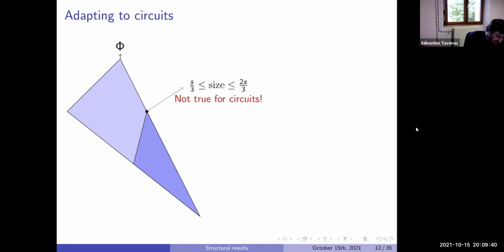Because for a circuit, the gate here can have several outputs. So the gate here can be used by something here, but also something here. So if we take all paths which don't go through this gate, they can go many times through other gates and things like that. So if you want to remove just this gate, the remainder may be almost all of the circuit. So we don't have this property when we cut into several small parts.